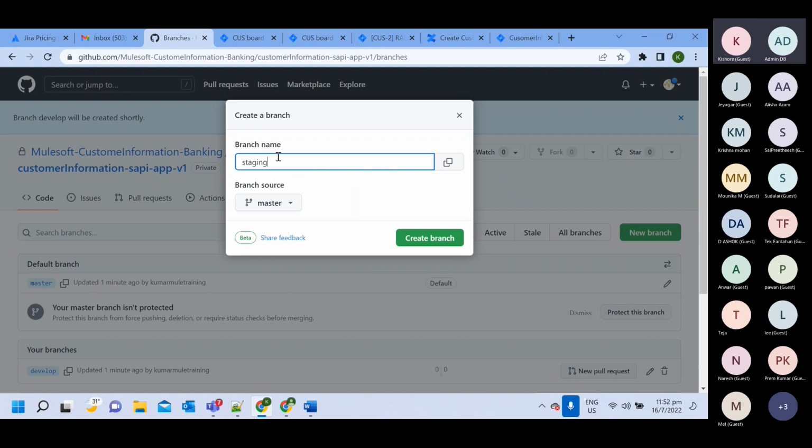Staging, double G, no? Staging spelling, is it correct? Staging only, yeah. Okay.